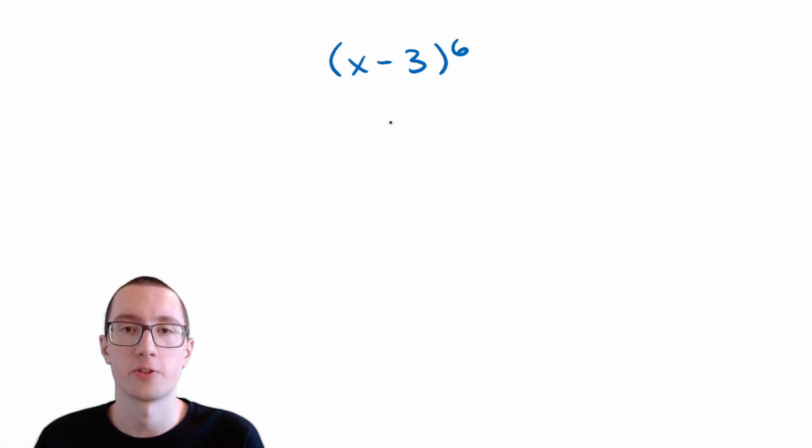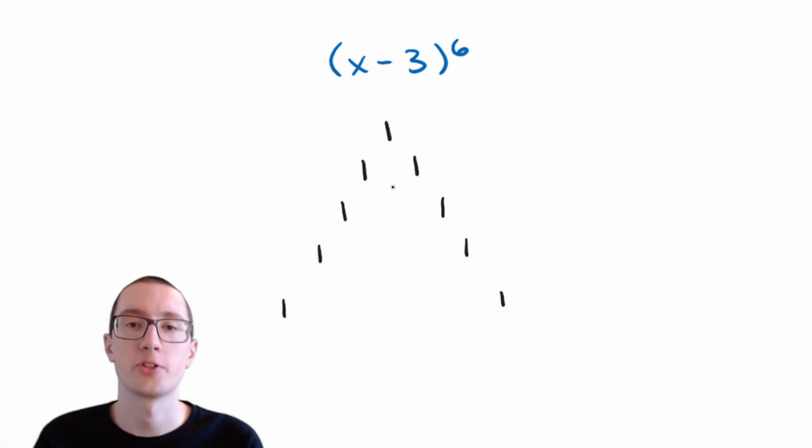Well, the triangle starts with a 1 at the top. Then it has two 1s. I know, crazy, right? So every row is going to have another number, and there are always going to be 1s on the outside. So we're going to have 1s going like this. But what numbers go on the inside of the triangle here? Well, for example, let's try to find this number.